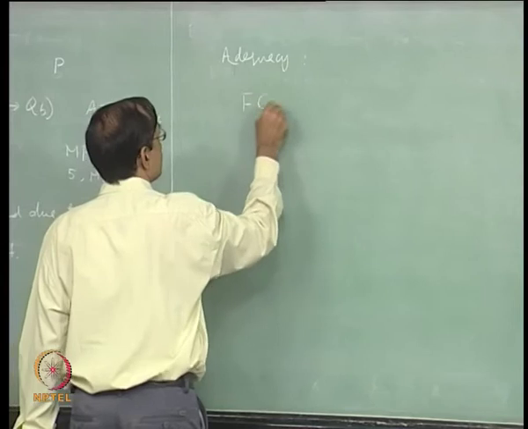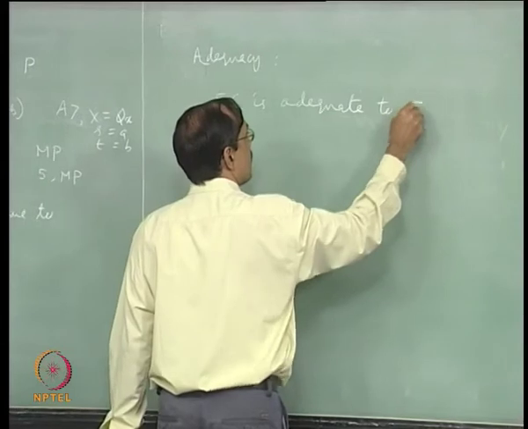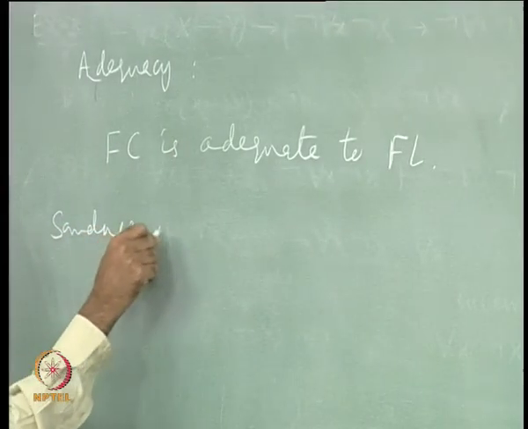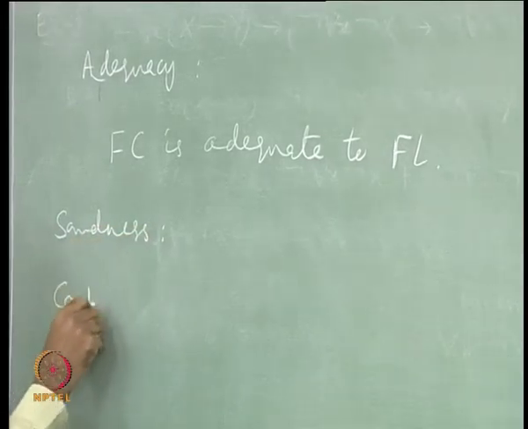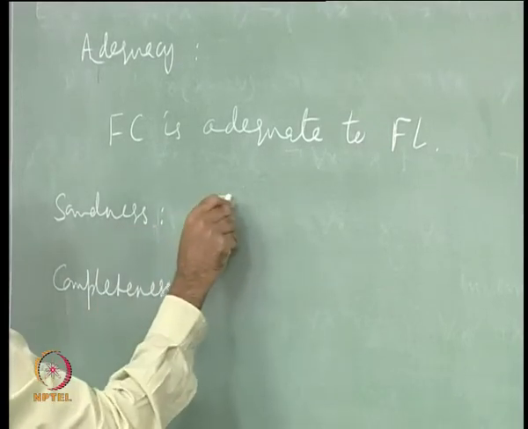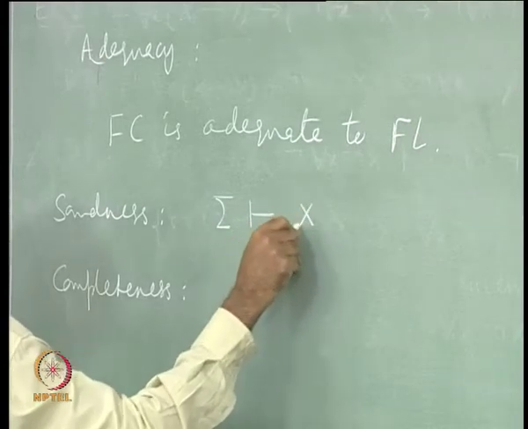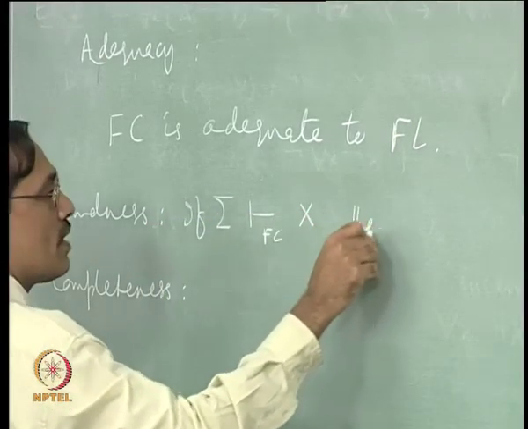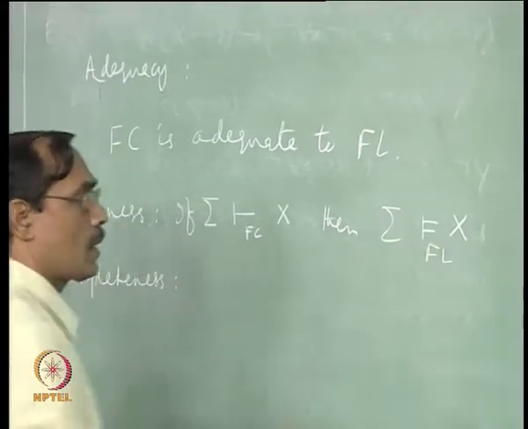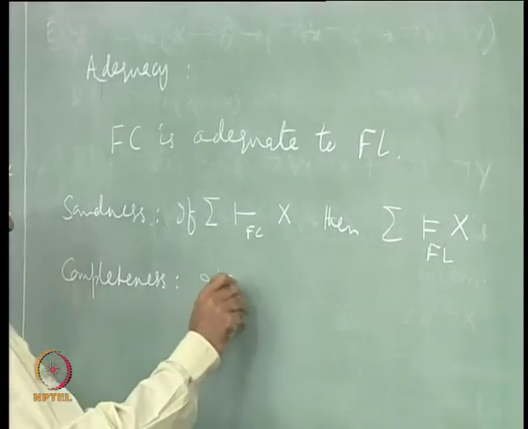So, FC is adequate to FL. So, which really means you have two results, soundness and completeness. So, soundness you can say sigma entails in FC x, then sigma semantically entails x in FL, that is your soundness, and completeness is the converse of it.